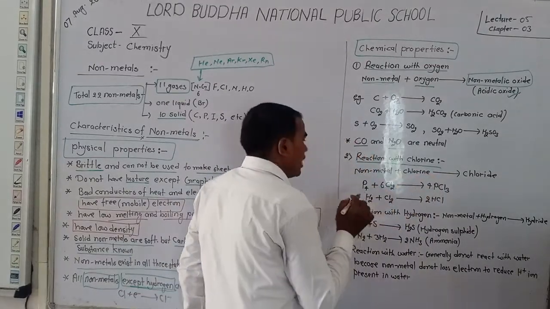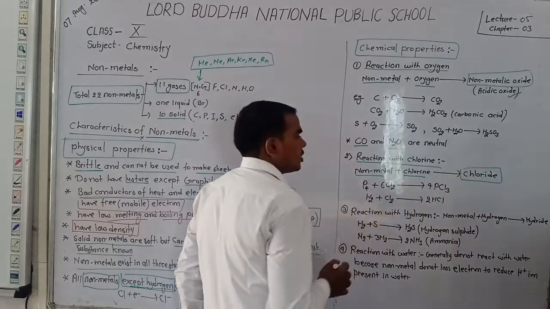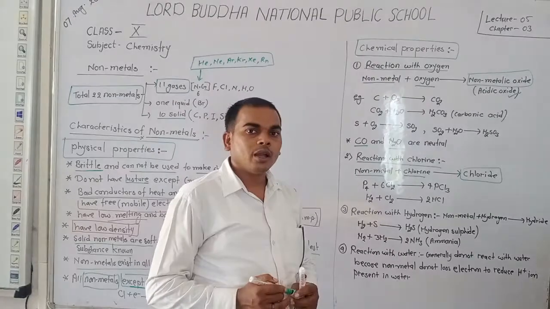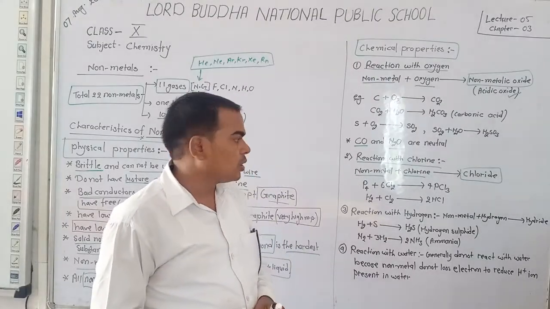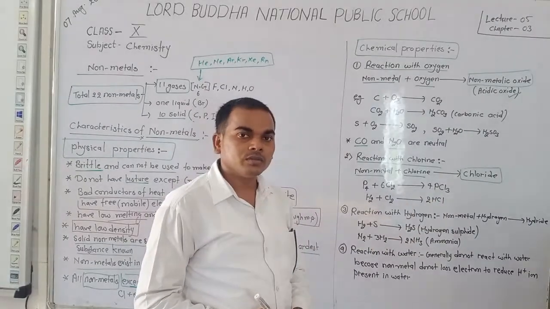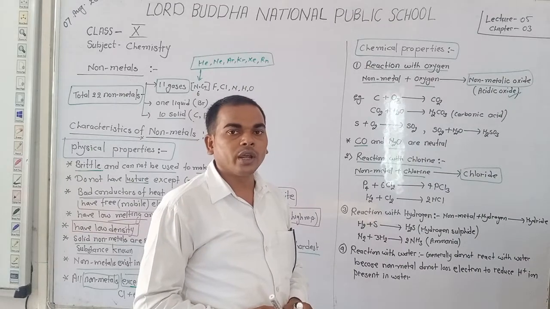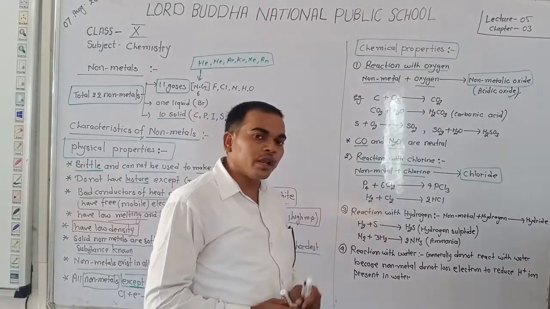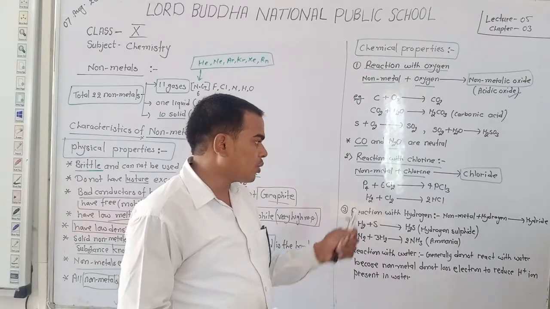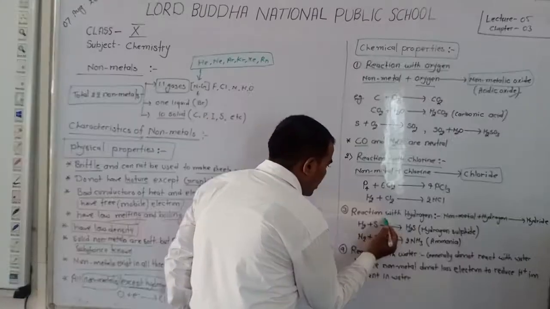Okay. Dear students, now discuss reaction with chlorine. When non-metals react with chlorine, they form chlorides. For example, phosphorus, a non-metal, reacts with chlorine to form phosphorus trichloride. Second, here hydrogen. Hydrogen is also known as a non-metal. It reacts with chlorine and produces hydrochloric acid, that is HCl, hydrogen chloride.